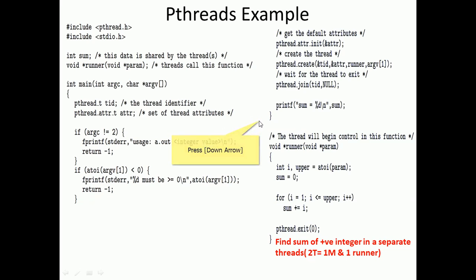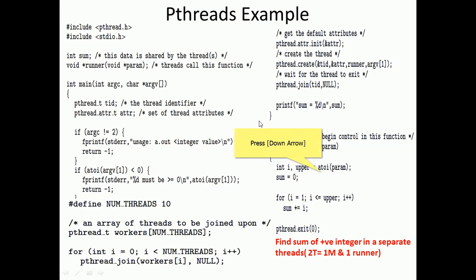So let us see. Here, 10 such threads are being called. 10 such threads are there, pthread workers. The number of threads is 10. For i equal to 1 to number of threads, we create the pthreads and then pthread joins. So whatever array we have, to find the sum of positive integers, that data will be distributed among the 10 threads.